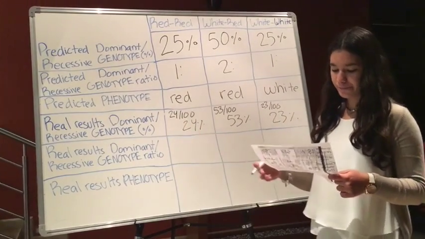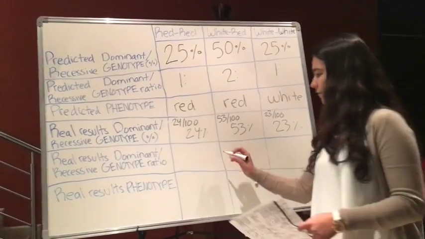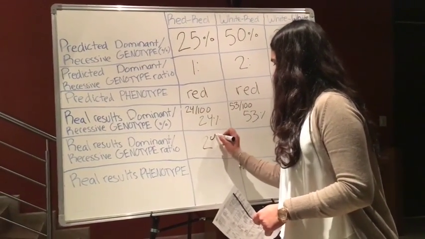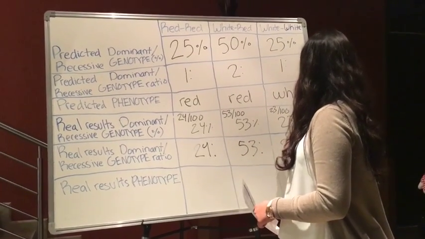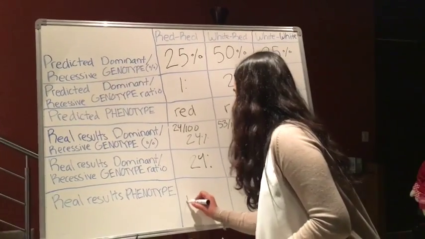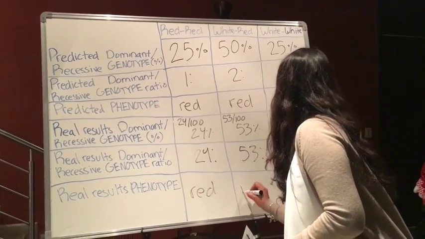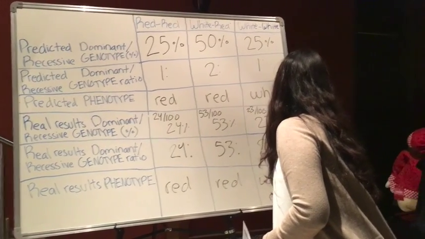Recessive genotype. Here in the ratio, we have 24, 53, and 23. And from phenotype, we have red, red, white.